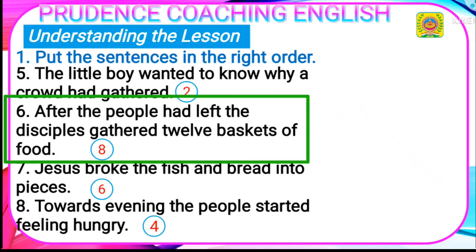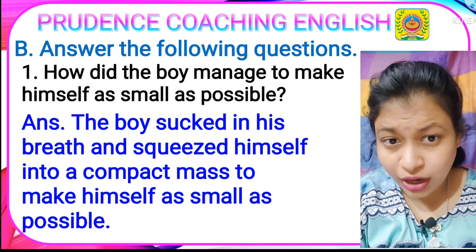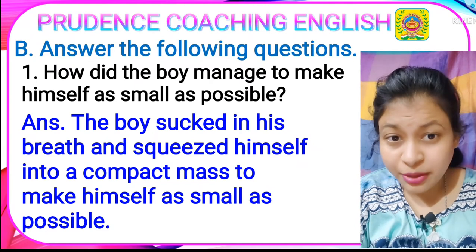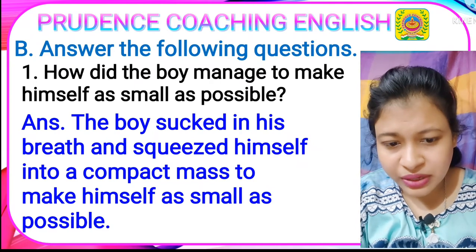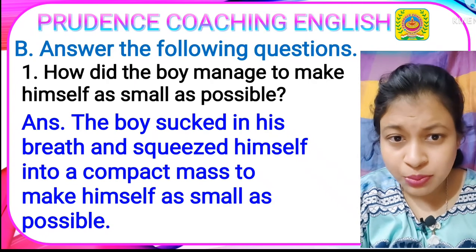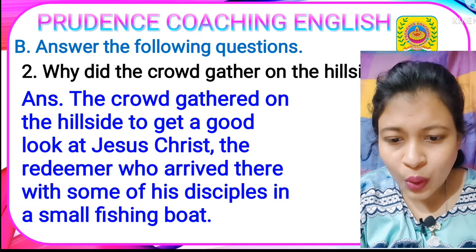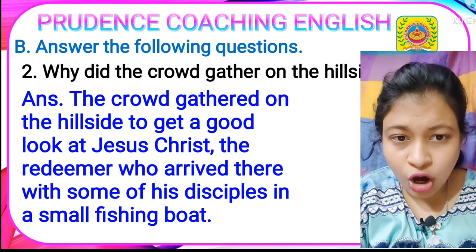Let's start with answering the following questions. Question number 1. How did the boy manage to make himself as small as possible? Answer. The boy sucked in his breath and squeezed himself into a compact mass to make himself as small as possible. Question number 2. Why did the crowd gather on the hillside?